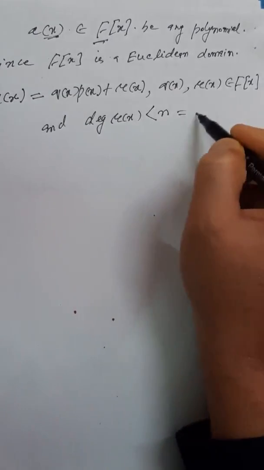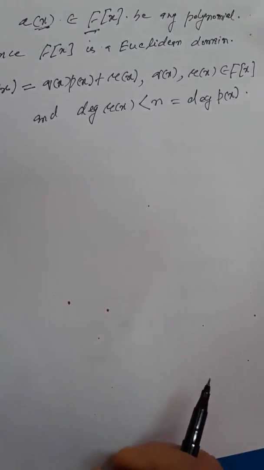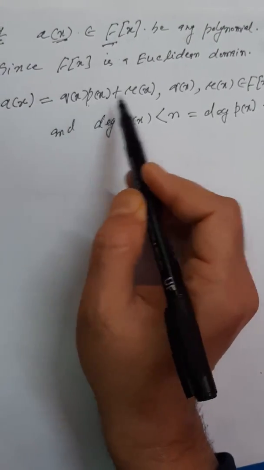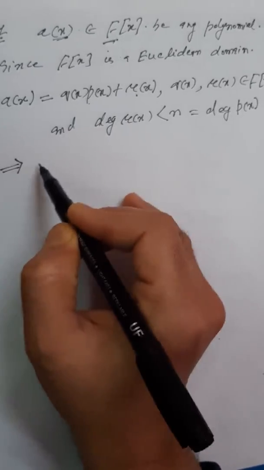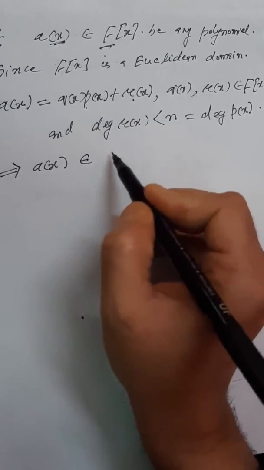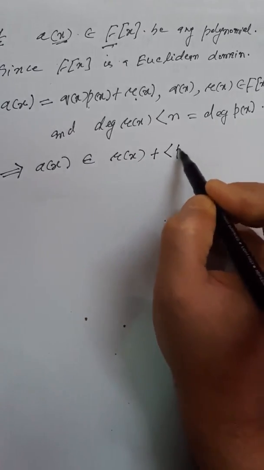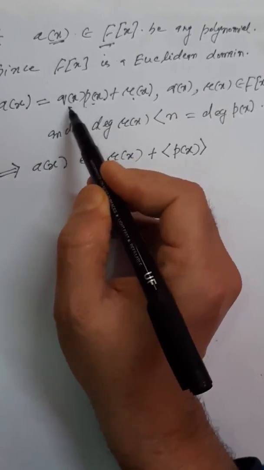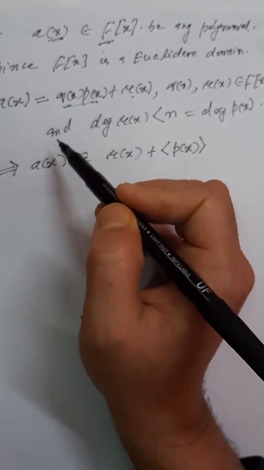than n, which is the degree of this polynomial p(x). Now here we have a(x) equals q(x)p(x) plus r(x). In other words, you can say that this polynomial a(x) belongs to this coset r(x) plus the ideal generated by p(x), because this q(x)p(x), this product of two polynomials, is actually an element in the ideal generated by the polynomial p(x).